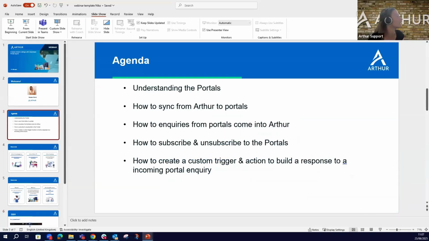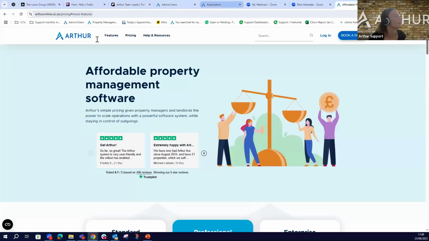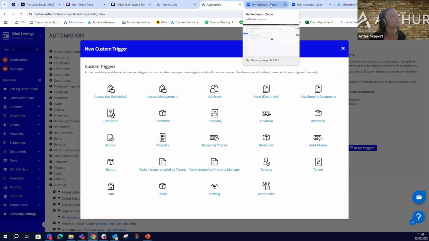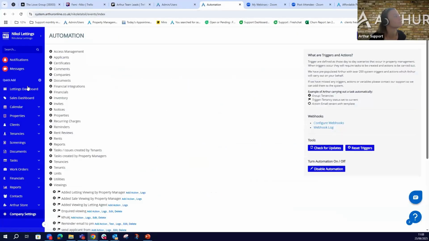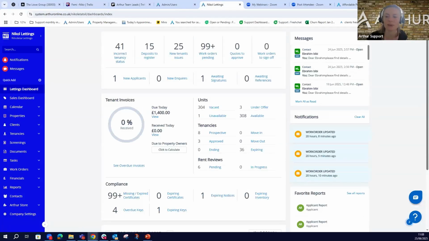So let's start with our agenda, understanding the portals. And I'm sharing my screen. This is my dummy account. Perfect. Everyone should be able to see my screen. If not, type a little something in the Q&A box. I'm taking your reactions very often. I see nothing. Perfect.